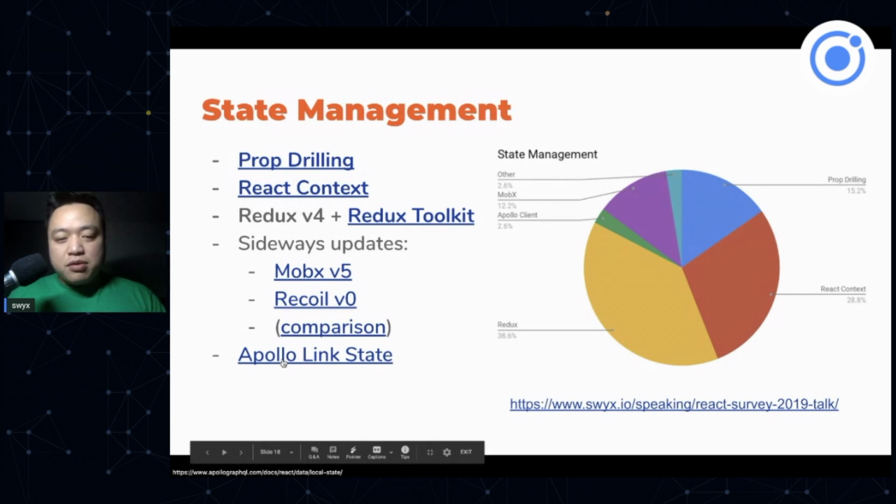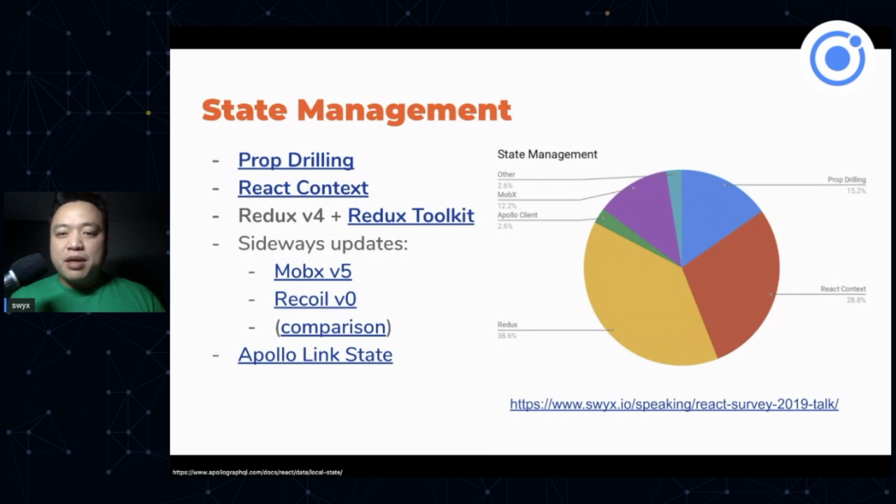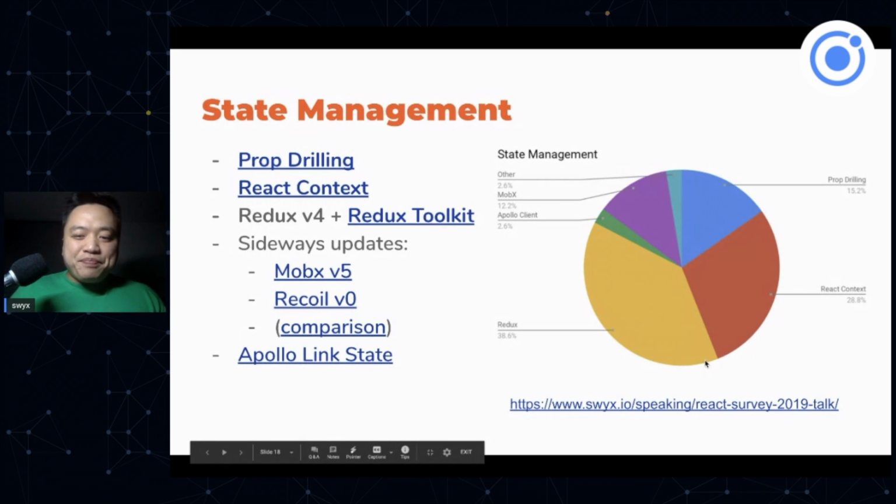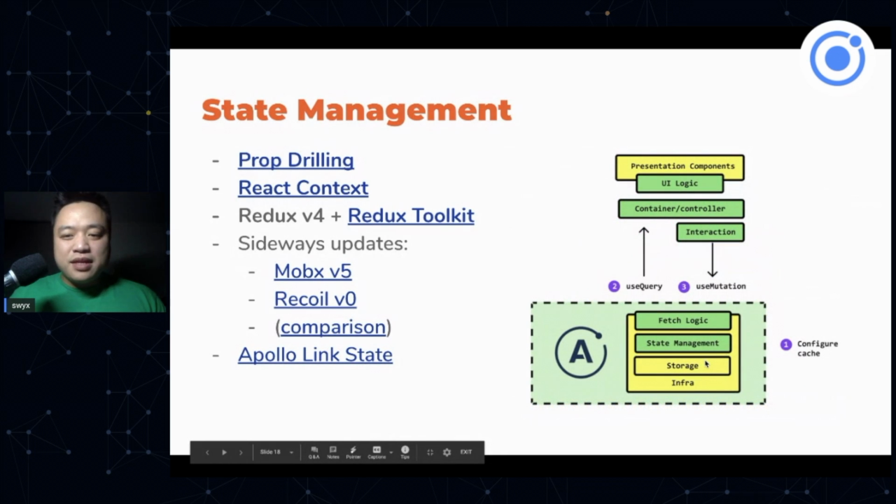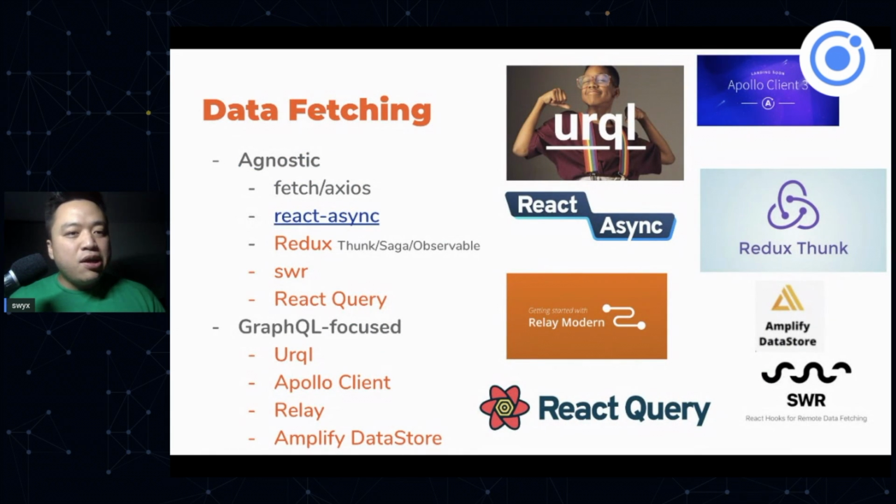And of course, there's also Apollo Link State, which is Apollo client's approach to state management using GraphQL. This is the result from our React subreddit survey showing the relative split. Basically, almost two-thirds of the community just uses native React. Two-thirds, I don't know what percentage this is. 40%, and then the remainder 20%, right? So that's cool. And this is the Apollo state model that Apollo is trying to push.